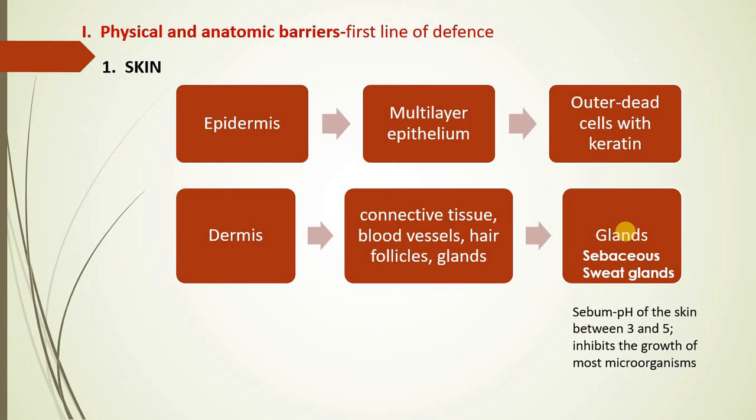Now let me put all this content in one sentence. When we are talking about the first line of defense mechanism with skin as an example, you have to remember that the inner layer, that is the dermis, contains the glands, and these glands are of two types, that is the sebaceous gland and the sweat gland. The sweat gland contains a large amount of salts.